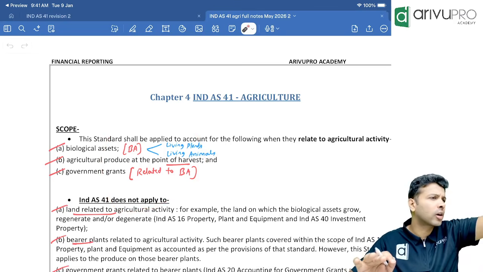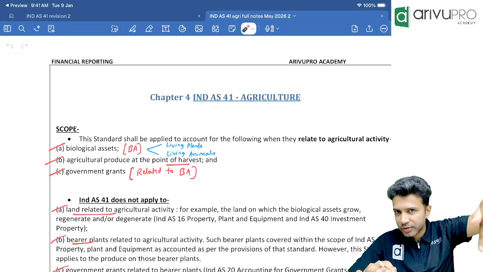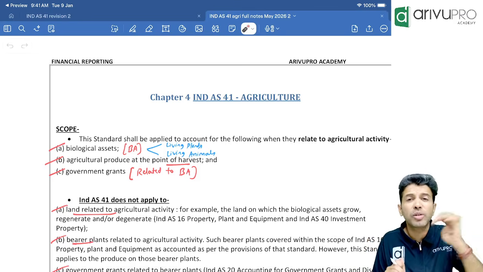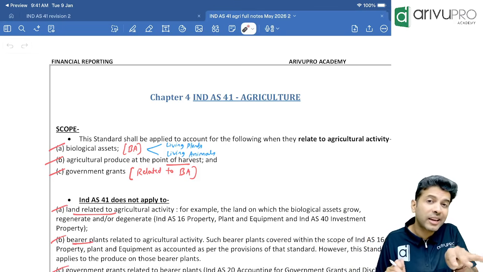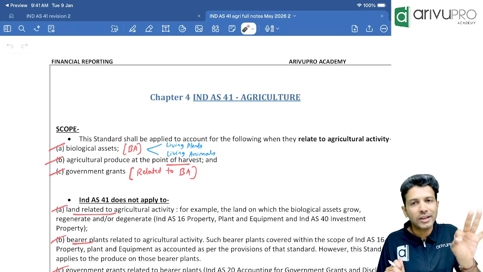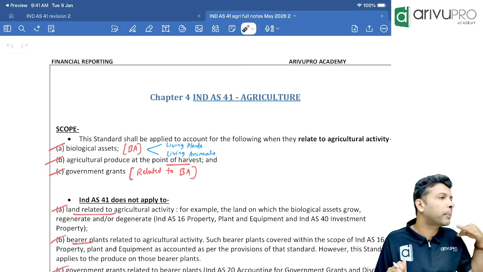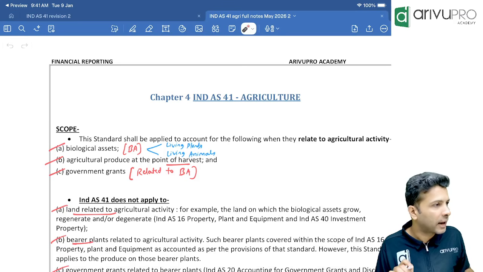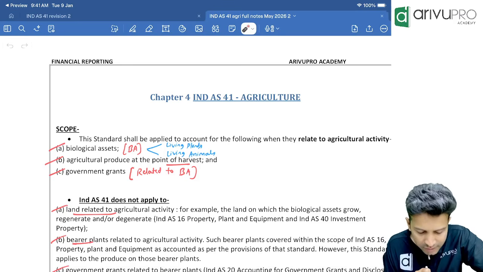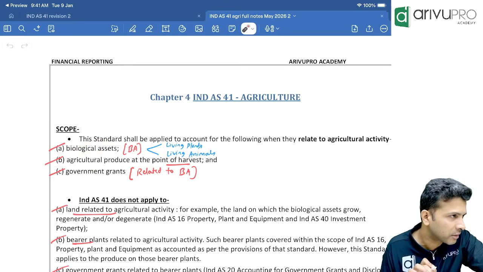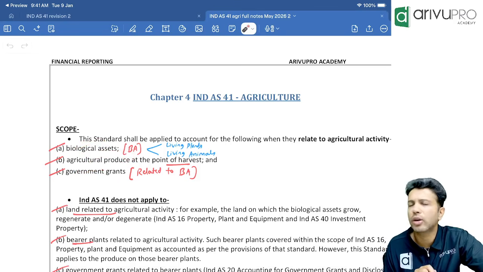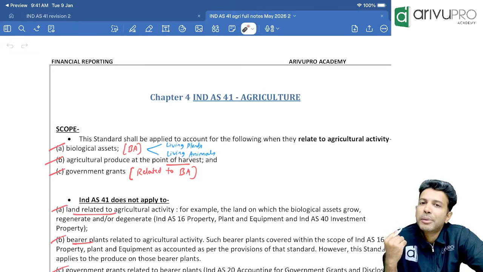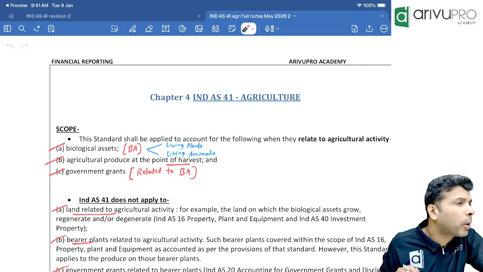What are those? Once again, call it out for me. One, Ind AS 41 is applicable for biological assets, meaning living plants and animals which are used for agricultural activity, except bearer plant. Another one is agricultural produce only up to the point of harvesting, and government grants relating to biological assets. Now, I think the first and third are okay with you, right? Can we spend 1 or 2 minutes on the second point? Ind AS 41 is also applicable for agricultural produce up to the point of harvest.